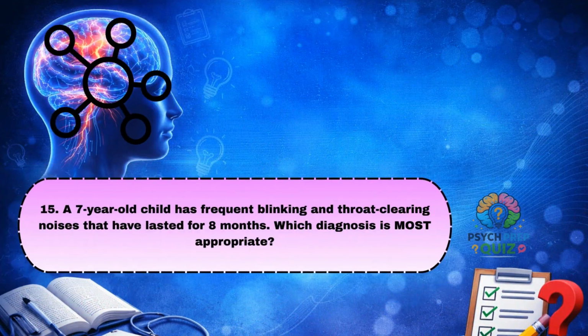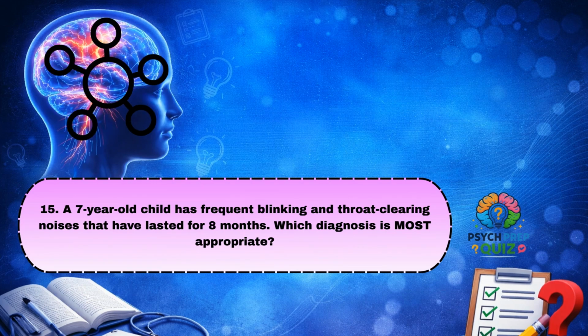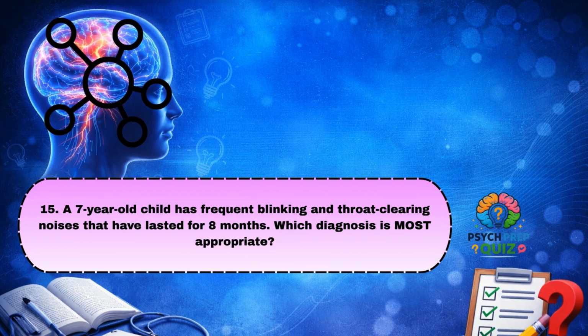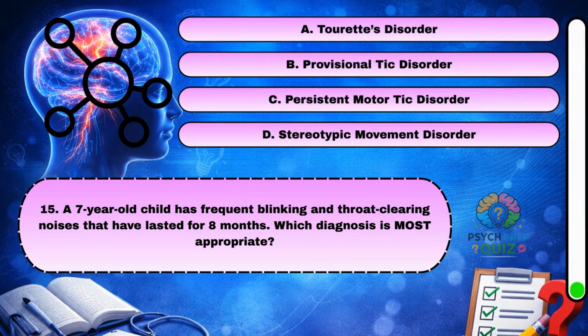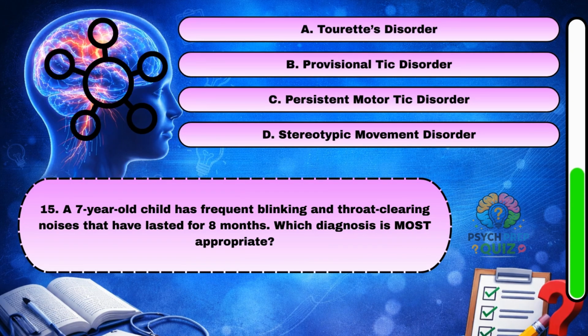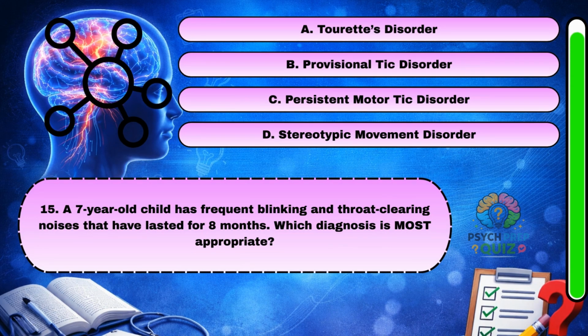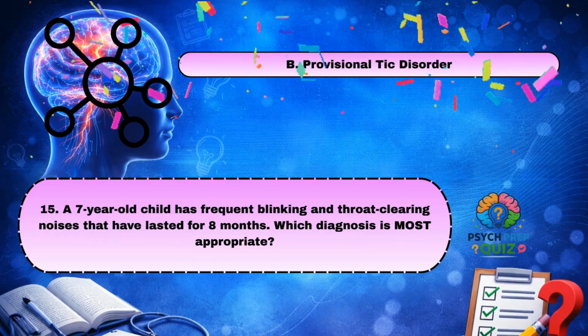A 7-year-old child has frequent blinking and throat-clearing noises that have lasted for 8 months. Which diagnosis is most appropriate? B. Provisional tic disorder.